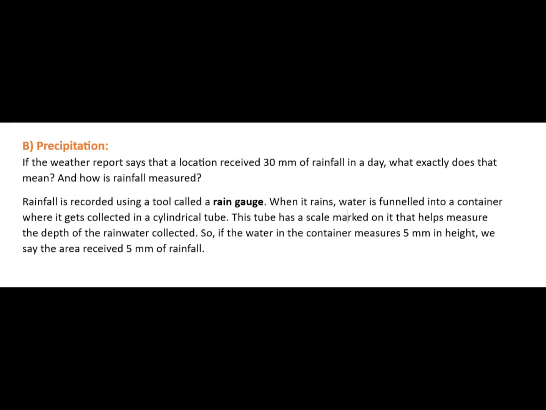B. Precipitation. If the weather report says that a location received 30 millimeters of rainfall in a day, what exactly does that mean? And how is rainfall measured? Rainfall is recorded using a tool called a rain gauge. When it rains, water is funneled into a container where it gets collected in a cylindrical tube. This tube has a scale marked on it that helps measure the depth of the rainwater collected. So, if the water in the container measures 5 millimeters in height, we say the area received 5 millimeters of rainfall.